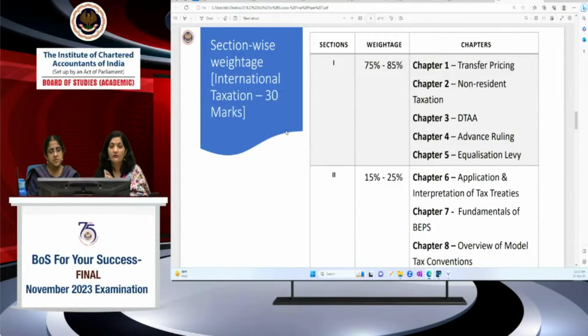Then in advance ruling, that bar is now relevant for you. The Board for Advance Ruling only is relevant for you. Equalization levy again is very, very important. So from this section, generally from the second question, your second part, which is for 6 marks, comes from this international taxation. A 6-mark question comes in the second question, plus MCQs and case scenarios can also be asked from this section.